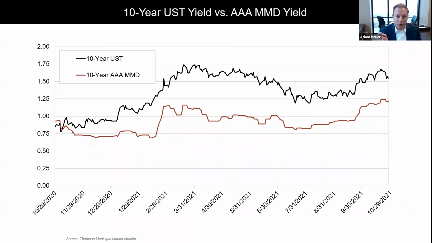On this slide, we compare the 10-year US Treasury to the AAA 10-year MMD. I've talked a bit about how that 10-year Treasury just seemed like it kept drifting upward. Well, that trend has reversed, and now the 10-year Treasury has drifted downward in a pretty aggressive fashion. The MMD never drifted up as much as the US Treasury and hasn't drifted back down either. It's stayed pretty stable. So we'll see what happens over the next few weeks. If that 10-year Treasury continues to drift downward, I suspect that'll put some pressure on the MMD downward as well.